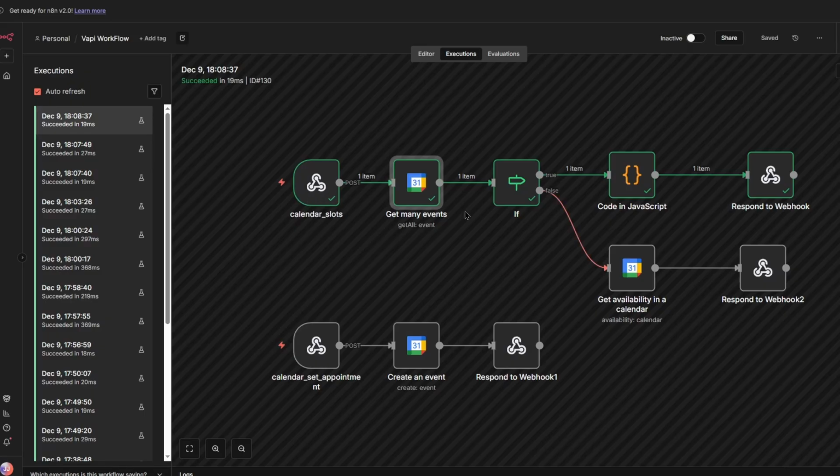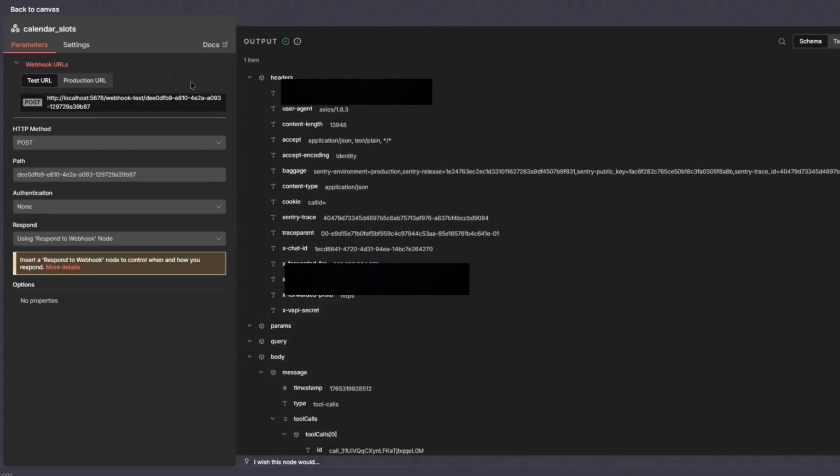Now for this workflow, we check for the available slots. So that's what we're doing right here. First we have the data right here that comes in from vapi. So this is everything that comes in. And as I mentioned before, you set it to post.